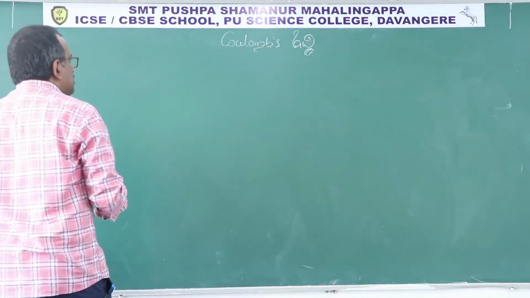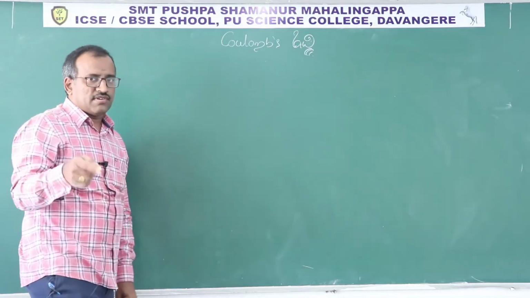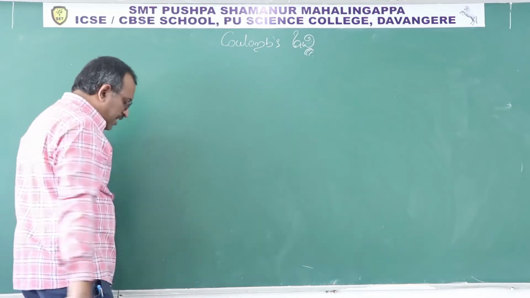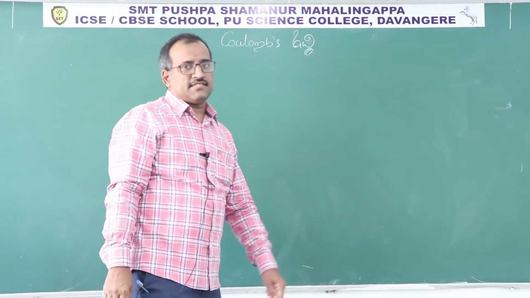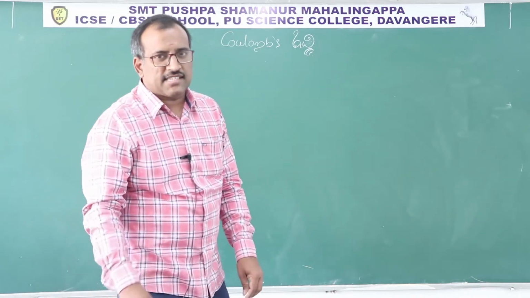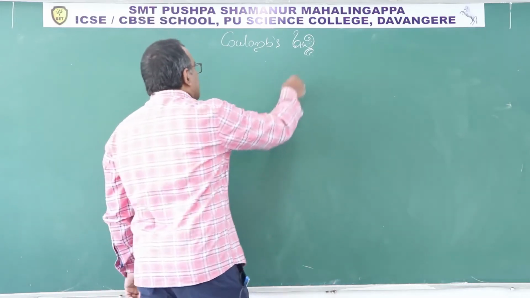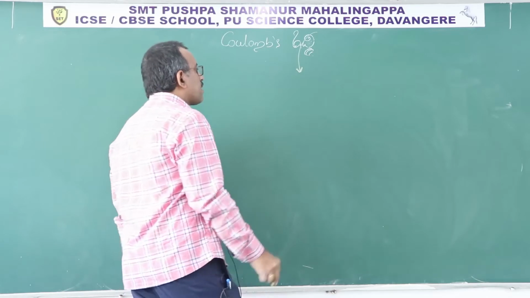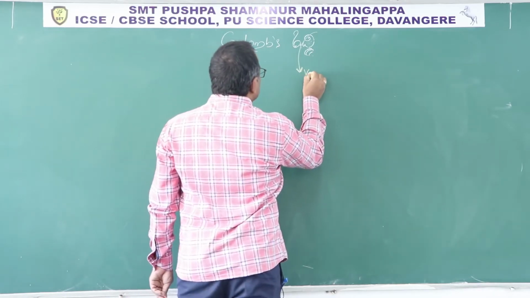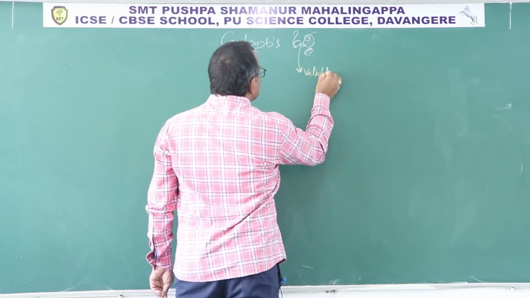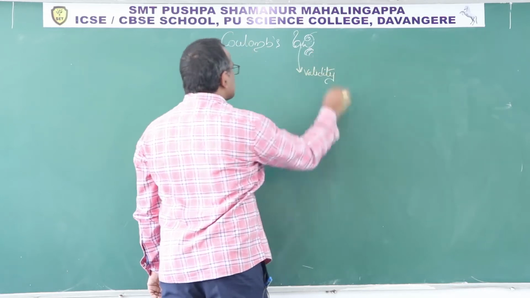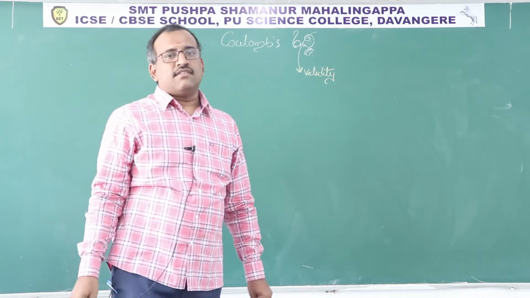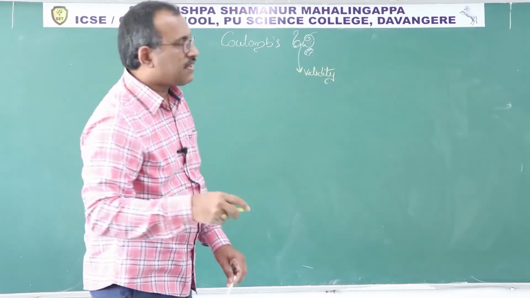So let us discuss, revise the thing, what Coulomb's law said. But beforehand, as I discussed, do you remember in the last class I said that whenever a law is there, validity is there. This is mandatory.